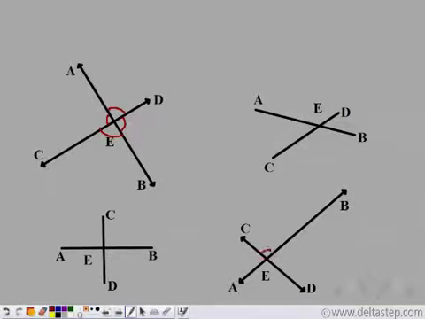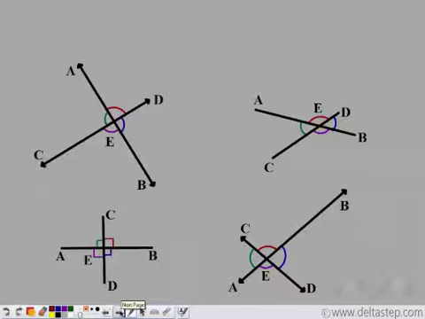These two lines meet to form these 4 angles. These two line segments form these 4 angles. And these two line segments form these 4 angles. So 4 angles are formed in each case.